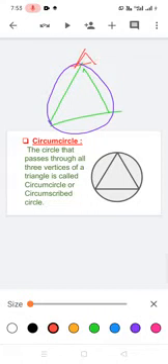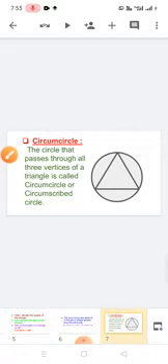This one is A, this one is B, this one is C. The circle passing through all the vertices of a triangle is called a circumcircle. The center is called the circumcenter and the radius is called the circumradius. Here is the center, and this one is the radius.